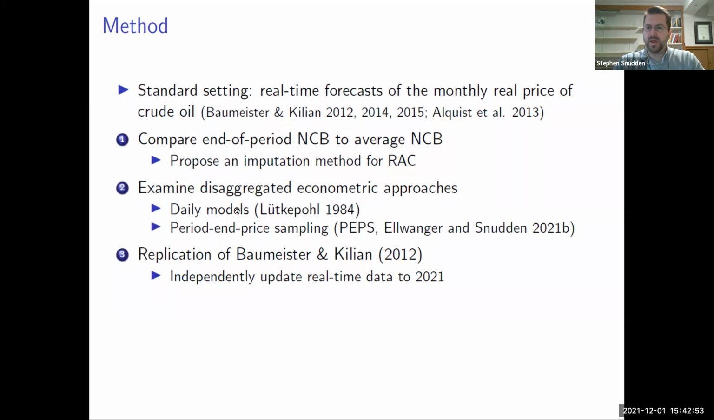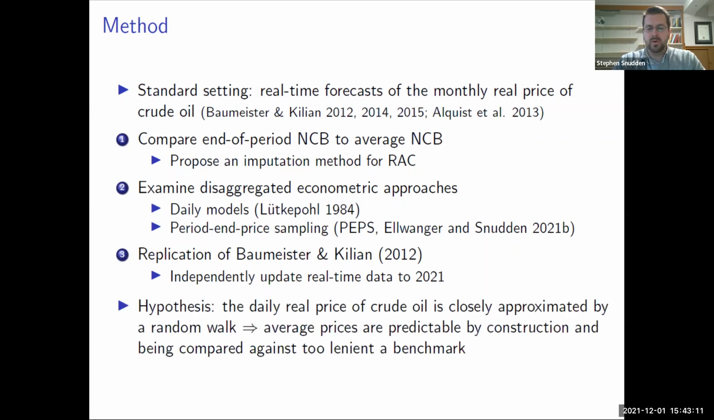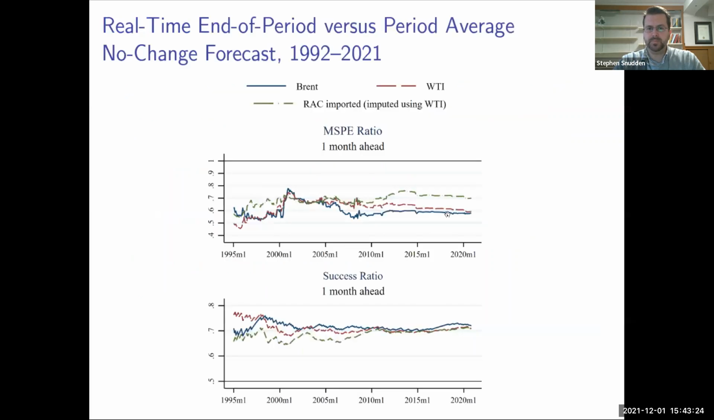And the second is period end price sampling, which will estimate our models at the monthly frequency using end of period prices. And we're going to be conducting a replication and extension of the Baumeister and Kilian, where we independently update real-time data to 2012, which is available on my website and will be updated monthly. And we want to test whether the daily real price of crude oil is closely approximated by a random walk, because if so, then the average real price of crude oil is predictable by construction and has been compared against too lenient of a benchmark.